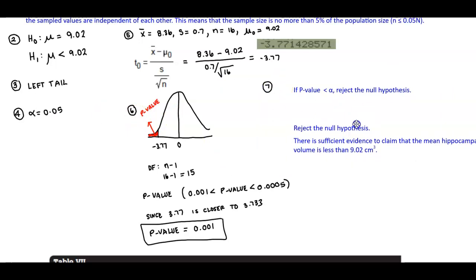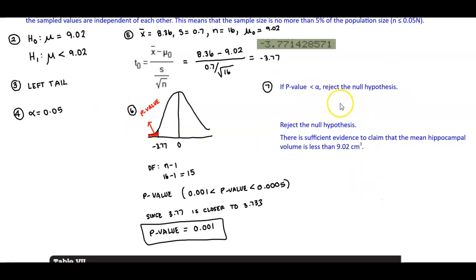What it states here is that if the p-value, which the p-value that we got is 0.001, okay, is it less than 0.05? Well, that is true. And if it's true, then we're going to reject the null hypothesis. So we reject the null hypothesis, and then we say that there is sufficient evidence to claim that the mean hippocampal volume is less than 9.02 cubic centimeters.